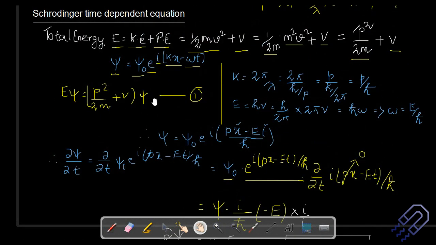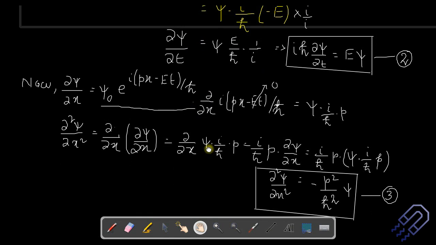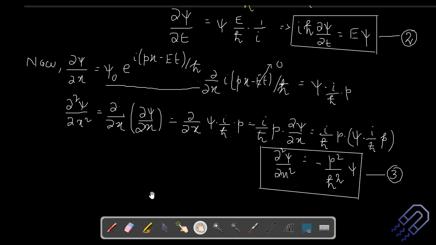Now let's just have a look back at expression 1. This was our first expression where we multiplied the total energy with psi on both sides. So here we have got psi. So let's just try doing it. If we replace it, let's write down the entire expression again. We have our expression 1 as E psi is equal to p square by 2m plus v into psi, and what you can see here is E psi, and this is our E psi. So this is i h cross del psi del t. So let's just replace this here.